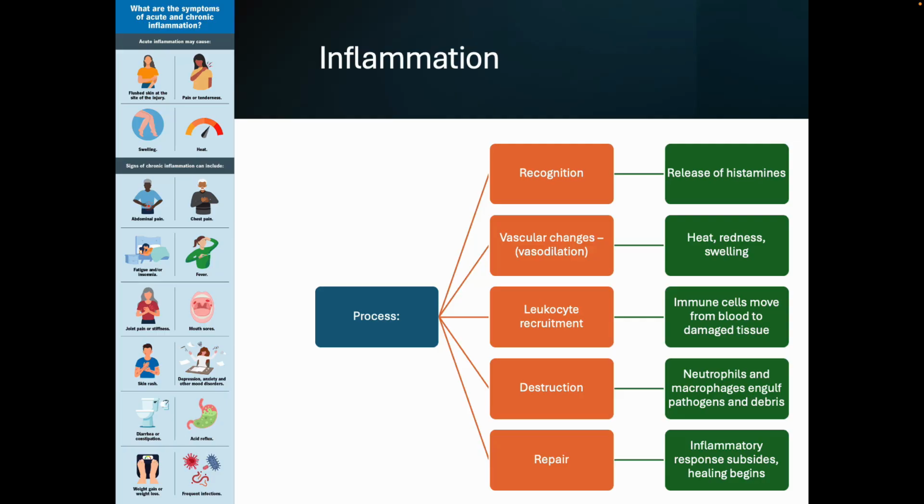First process is recognition. This is when things get red or itchy or whatever. This is the histamine response. Then you're going to notice vascular changes. You're going to notice vasodilation. And this is where your heat and your redness and your swelling start. Then you have leukocyte recruitment. These are your immune cells. They move to the area to help clean up the damaged tissue.